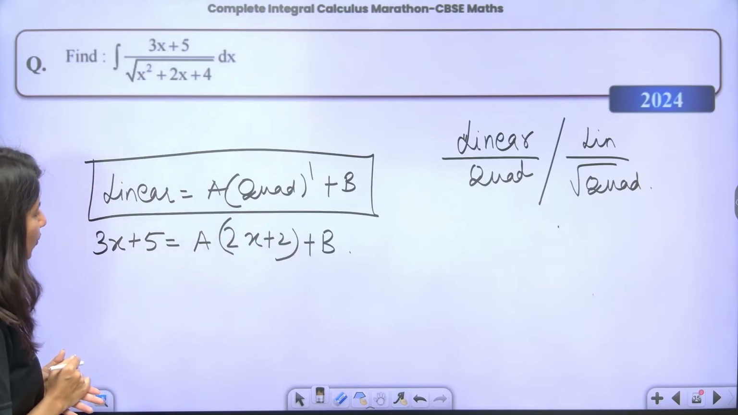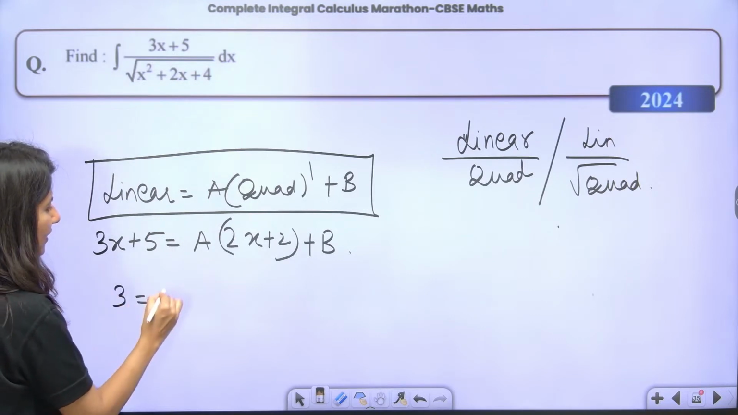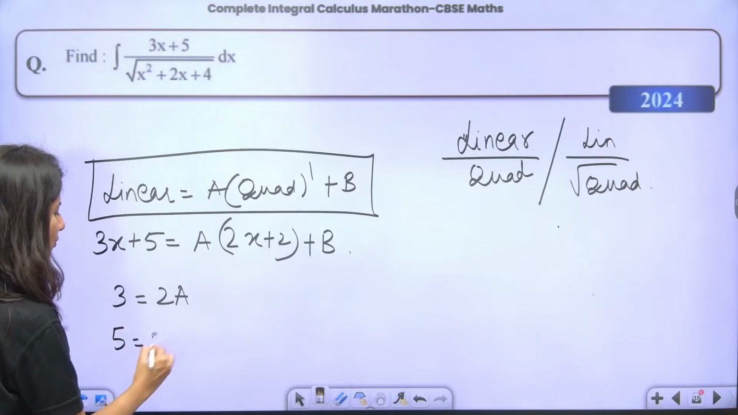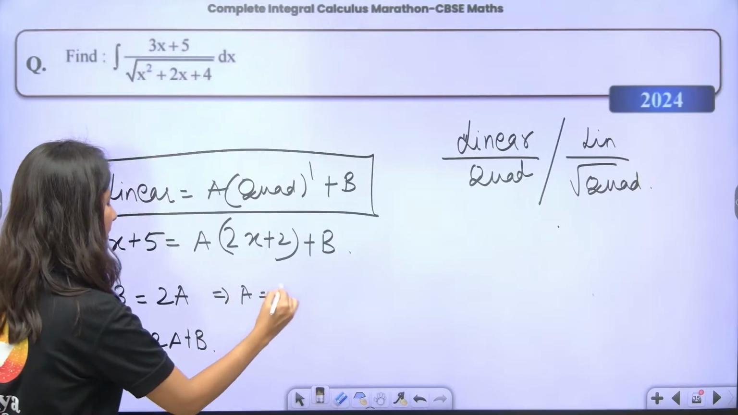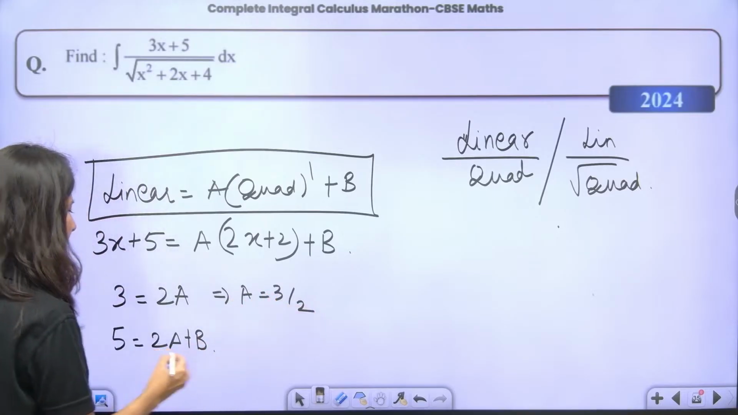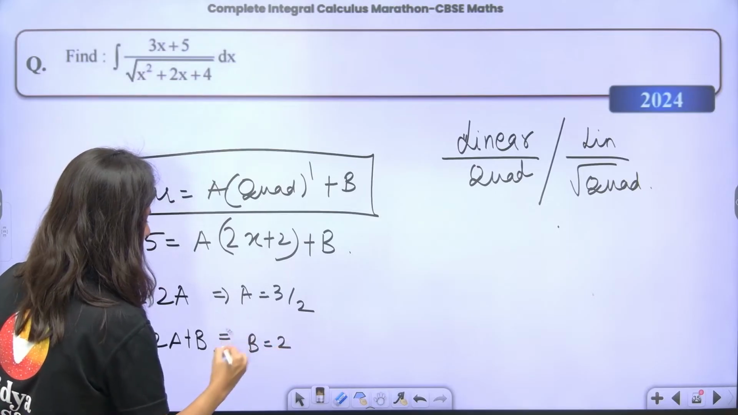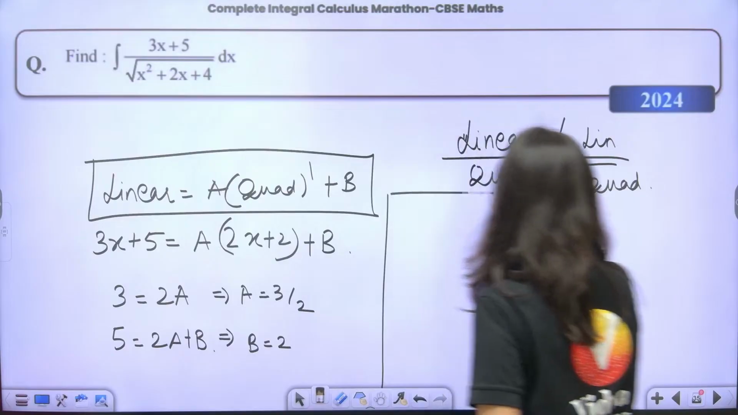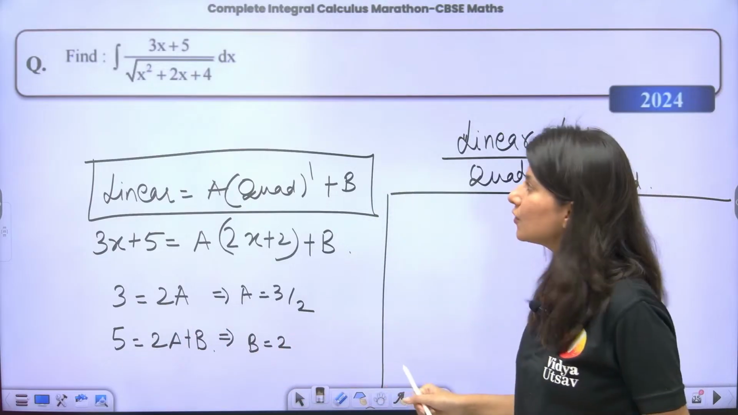Now what we can do is just compare the coefficients. Coefficient of x is 3 on the left hand side and this is 2a on the right hand side. 5 is equal to 2a plus b. So from here a is coming 3 by 2 and b is coming 2. B is 2, right? A is 3 by 2, B is 2, correct?